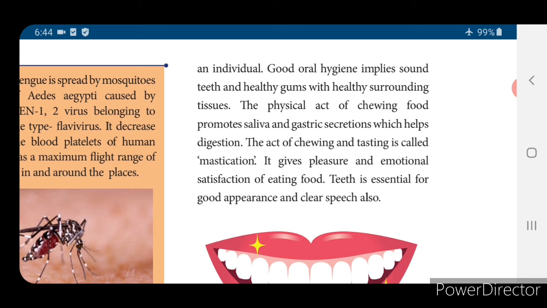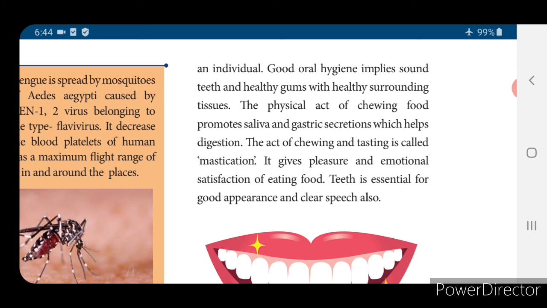And teeth are attached to gums. You have to keep your gums also clean. How to clean? By brushing and also by gargling with hot water, you can keep your gums clean. So, what is meant by mastication?